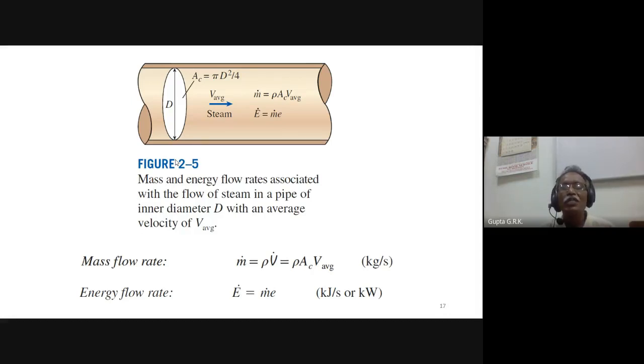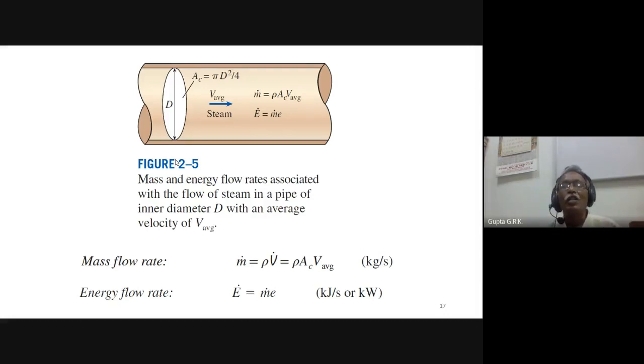The mass flow rate is m dot equals rho V dot, where V dot is the discharge or volumetric flow rate. Density is in kg per meter cube, and V dot is the volume flow rate in meter cube per second. Multiplying these two, you get kg per second, which is the mass flow rate.